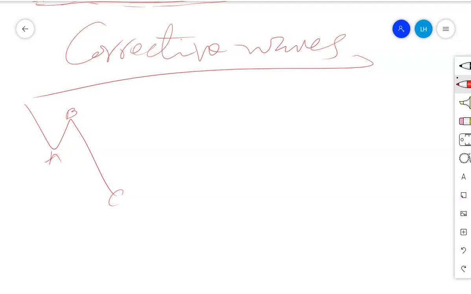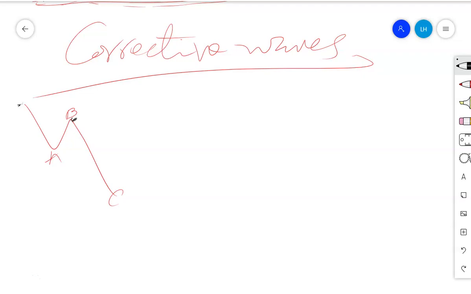How are you going to deal with channels within a zigzag? When channeling zigzags, you combine 2 points: the start of wave A and the high of wave B. This will be the upper channel.